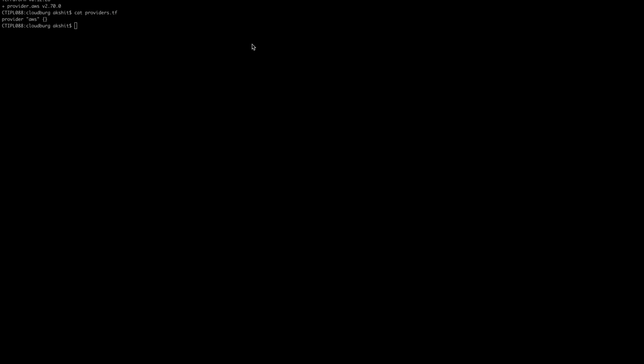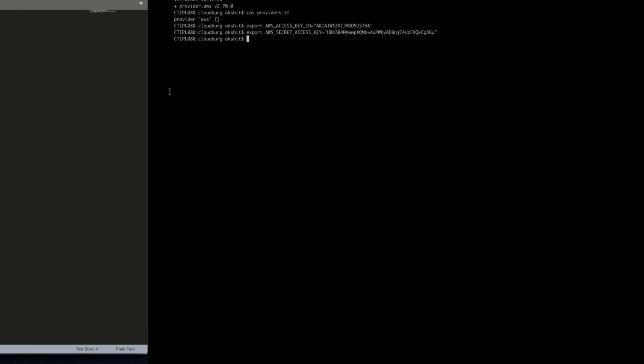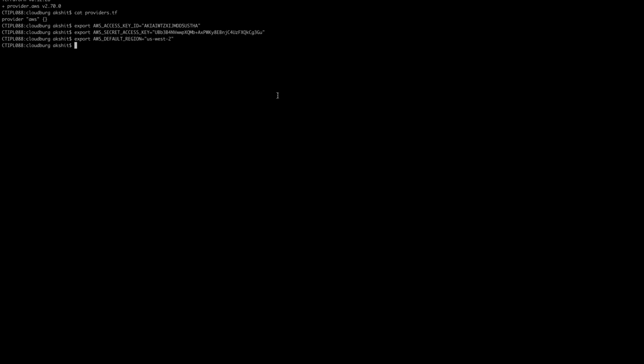So this is our access key, this is our secret key, and in the last this is our region. So you can check all these environment variables using this command. So you can see we have set the region, access key and secret access key.